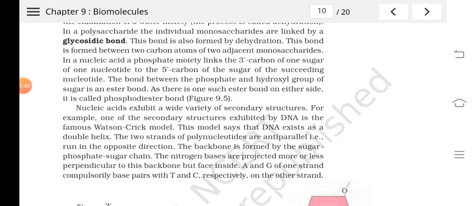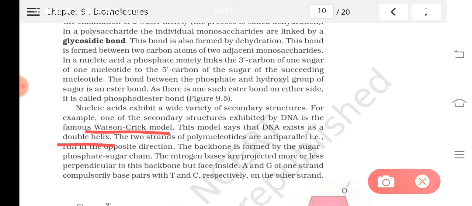The famous DNA model was proposed by Watson and Crick. They postulated that the molecule of DNA will look like this. They proposed a model known as the double helix model. The DNA double helix model was proposed by Watson and Crick.